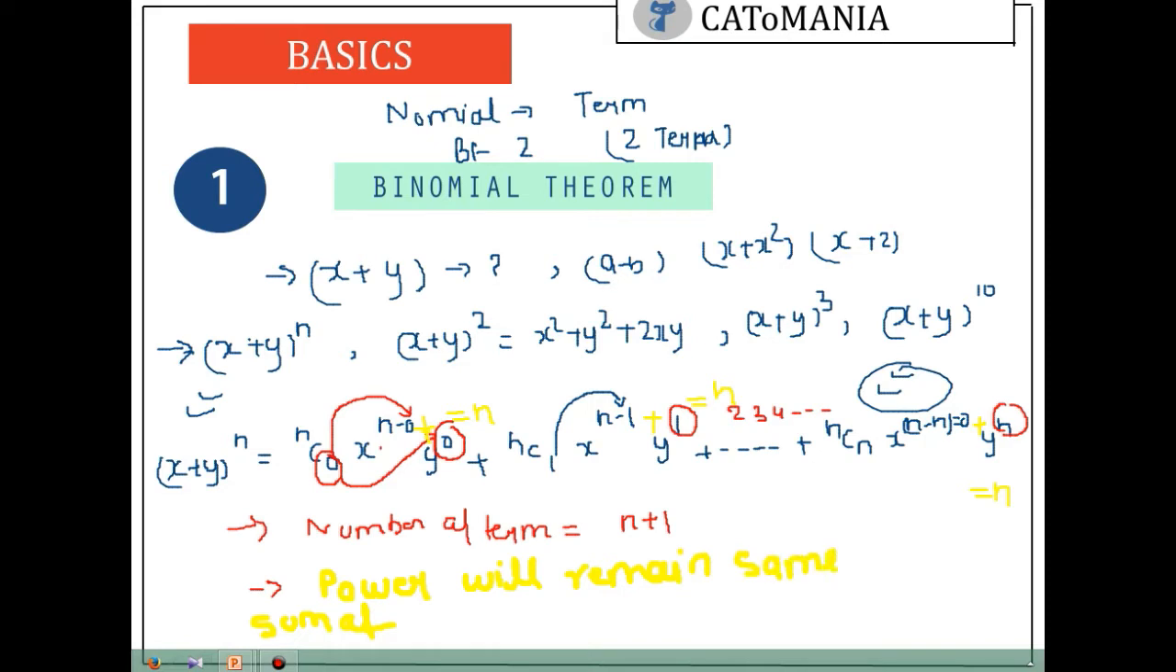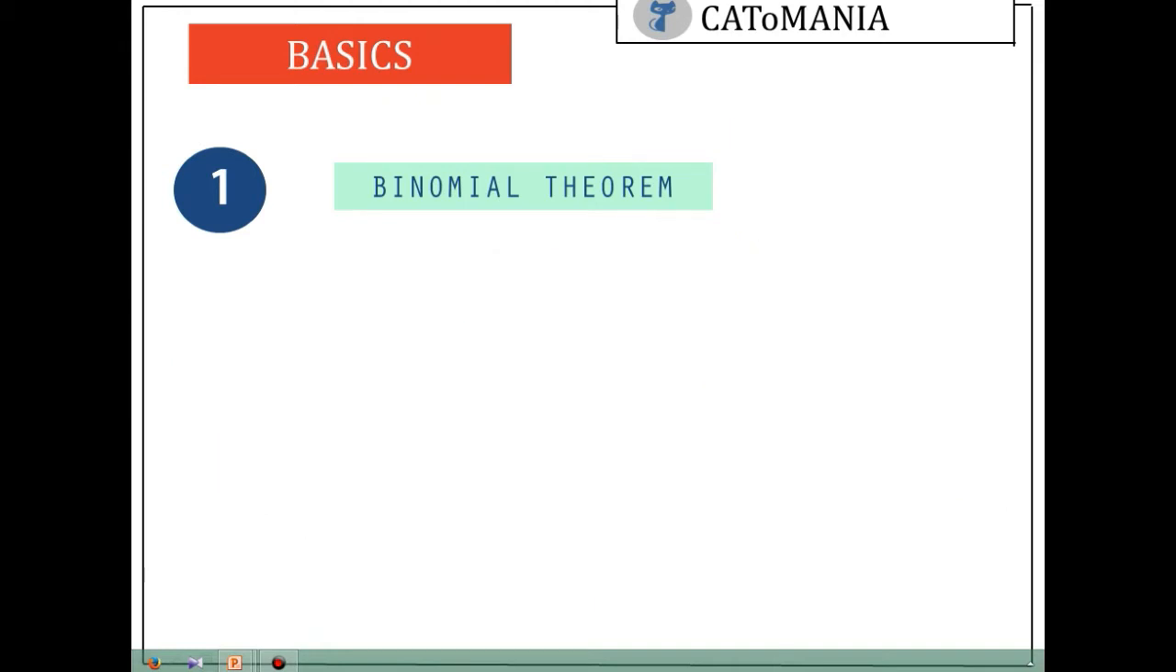So moving to the next slide, which is the multinomial theorem.